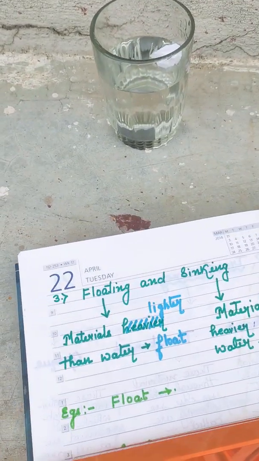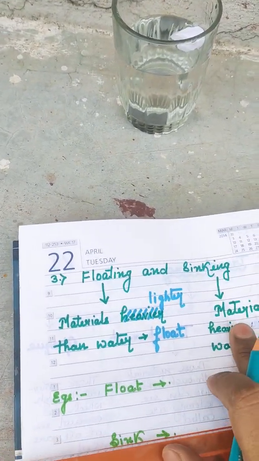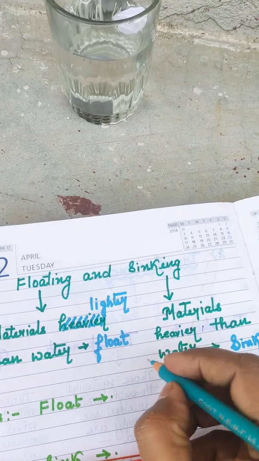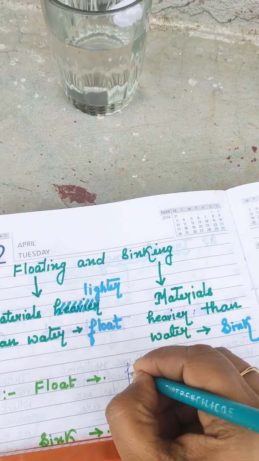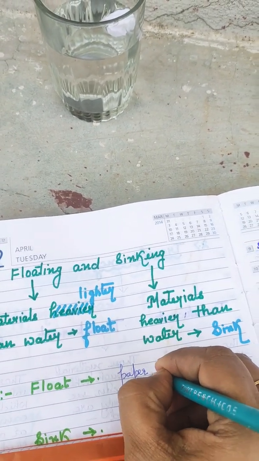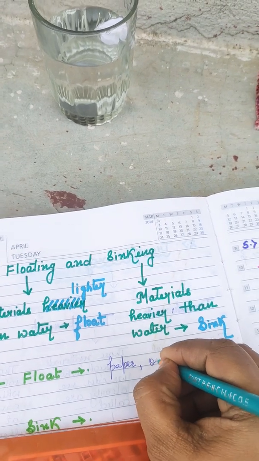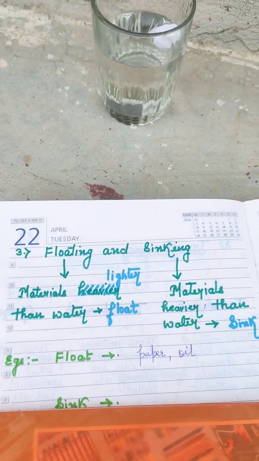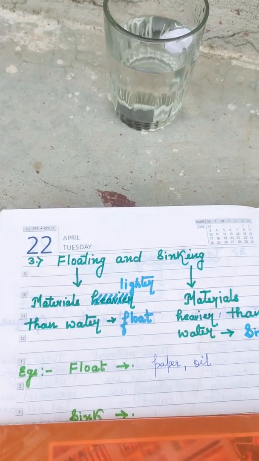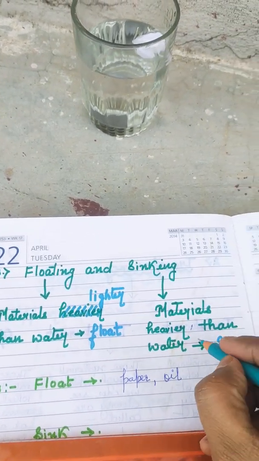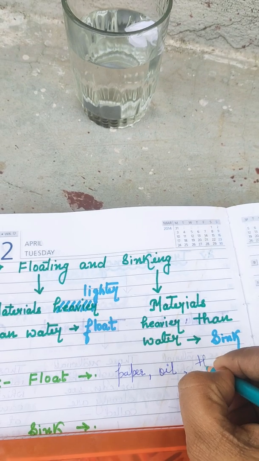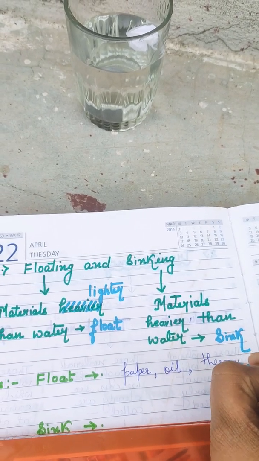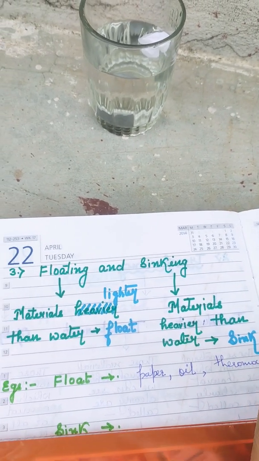Now write the examples which can float on the water. So floating materials, we have paper, we have oil. Oil is insoluble, and when you put a drop of oil in the water, it will float on the top of the water. Then we have thermocol, and many more.